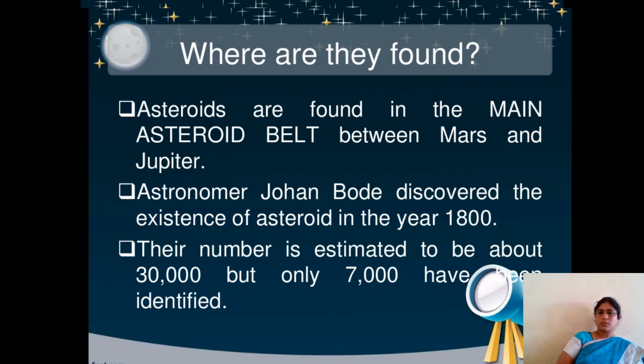Astronomer Johann Bode discovered the existence of asteroids in the year 1800. Their number is estimated to be about 30,000, but only 7,000 have been identified so far. So nearly 30,000 asteroids are there between Mars and Jupiter. These are nothing but particles of our planets only.